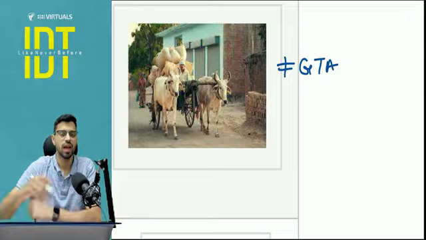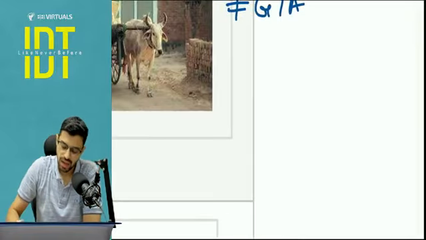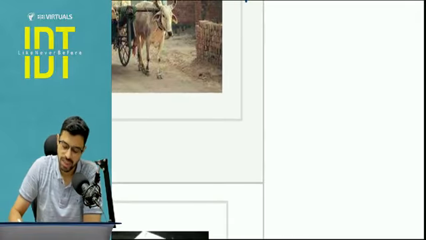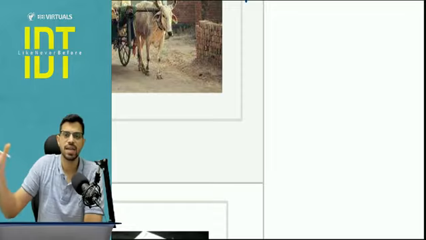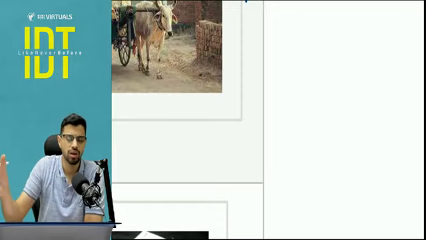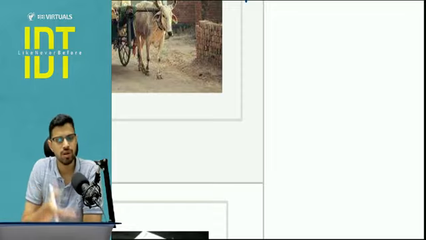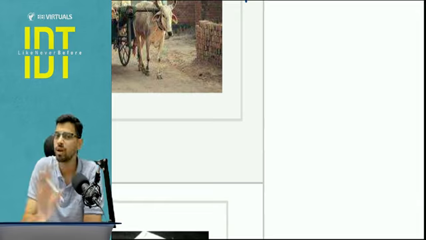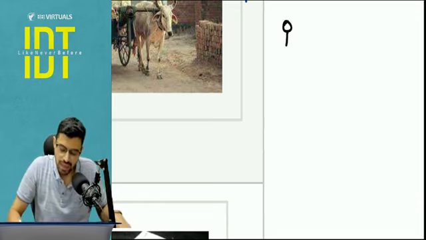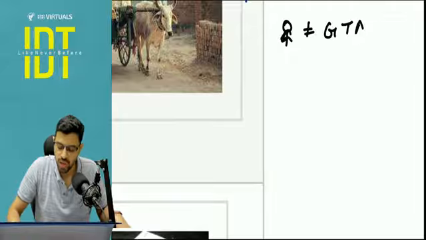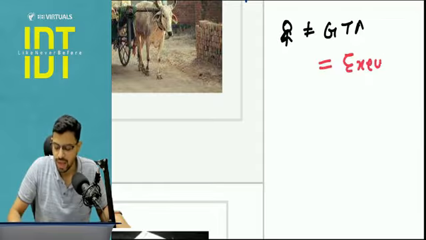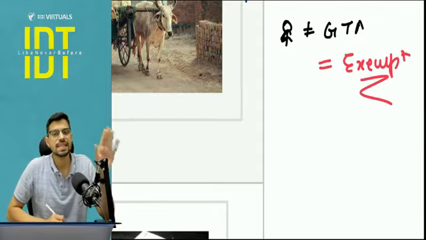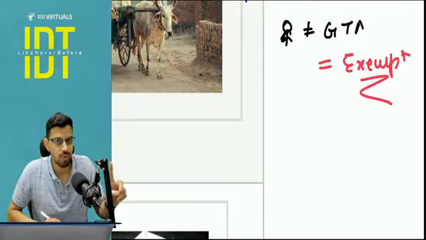Similarly, the question may state an adjustment entry that your friend had a truck idle for transporting. So you transported certain goods in his truck and he did not issue any consignment note. That person, your friend, is not a GTA, because the consignment note was not issued, and hence this would be exempt. Is this clear? This is a very important analysis.